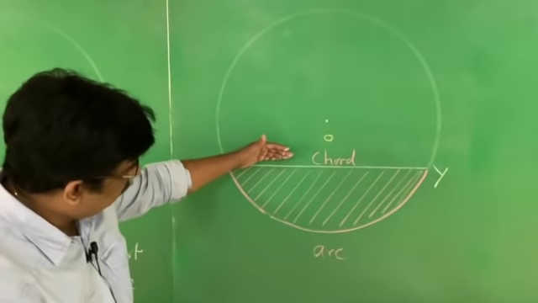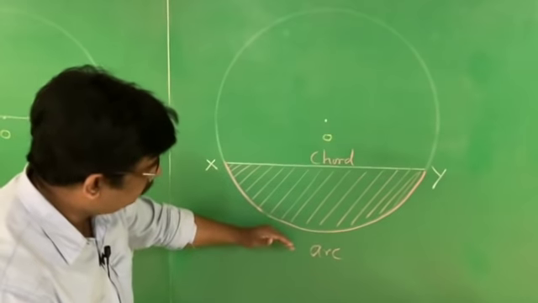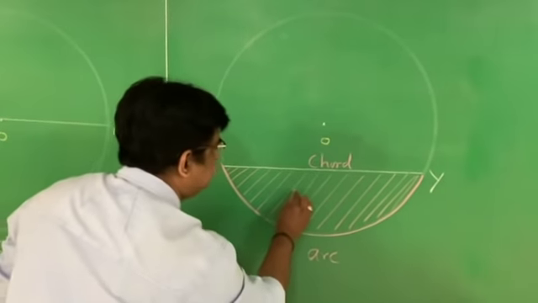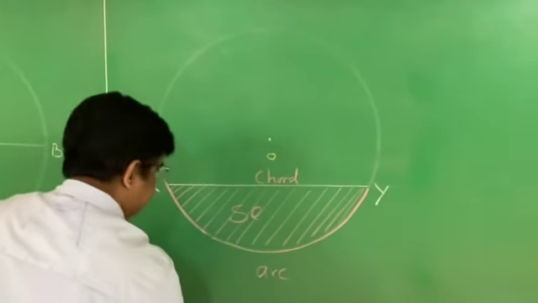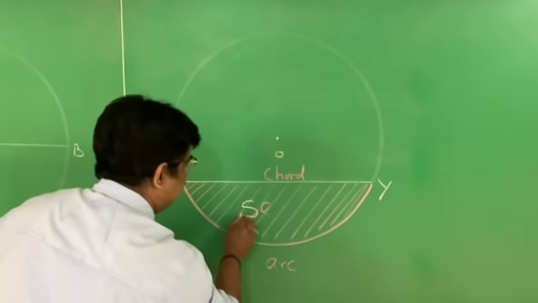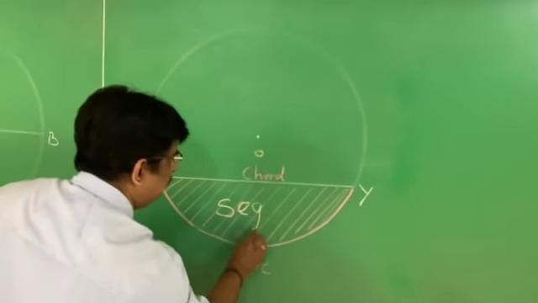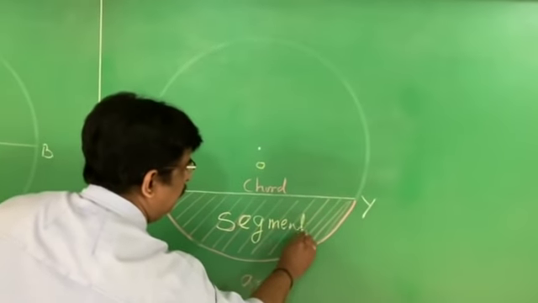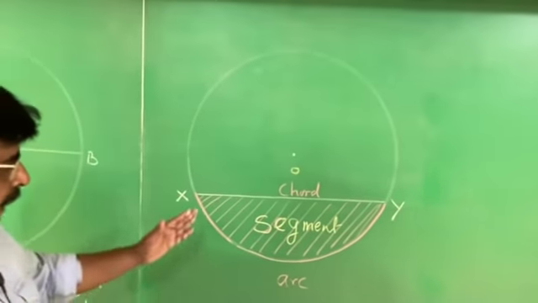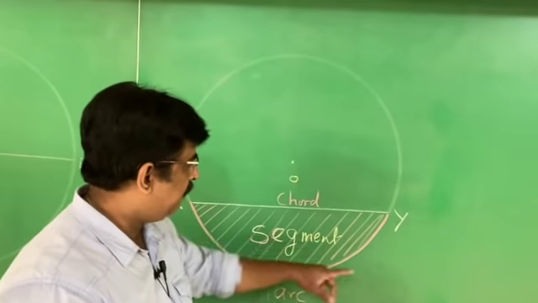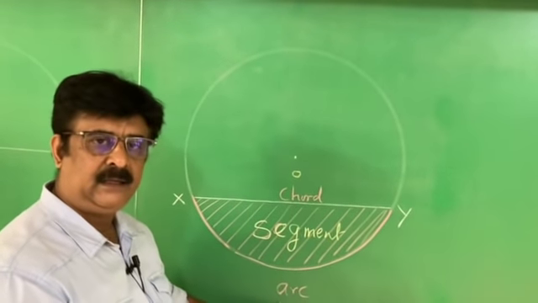Now the region between the chord and the enclosing arc is called a segment. I change the color. It is called the segment. Then what is a segment? Segment is the area bounded by a chord and an arc.